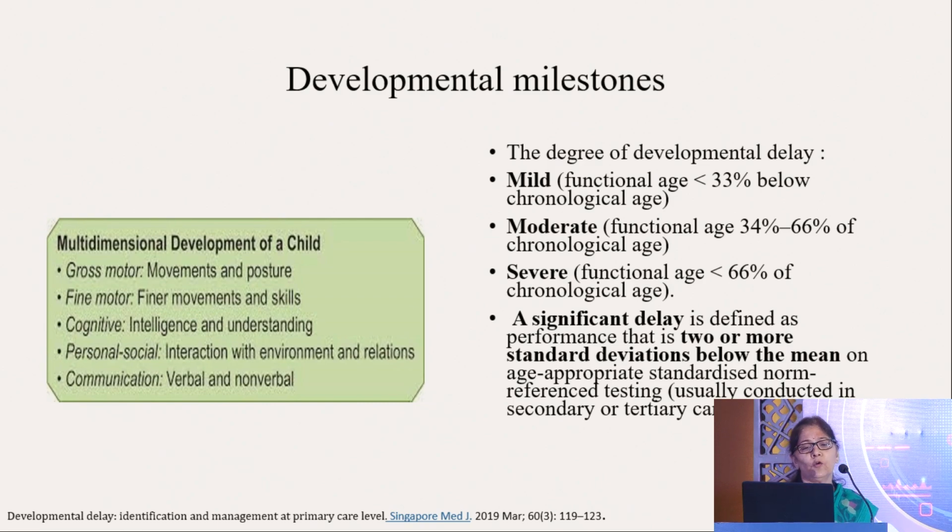So all of you should know about the gross motor, fine motor, cognitive, personal, social, and communication milestones. Accordingly, the child can have a mild, moderate, or severe degree of developmental delay, but a significant delay is said when the performance is 2 or more standard deviations below the mean on the various standard tests.